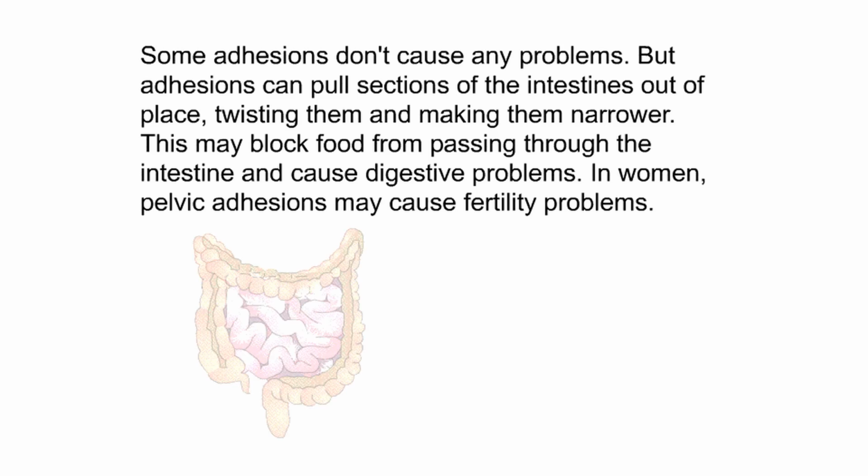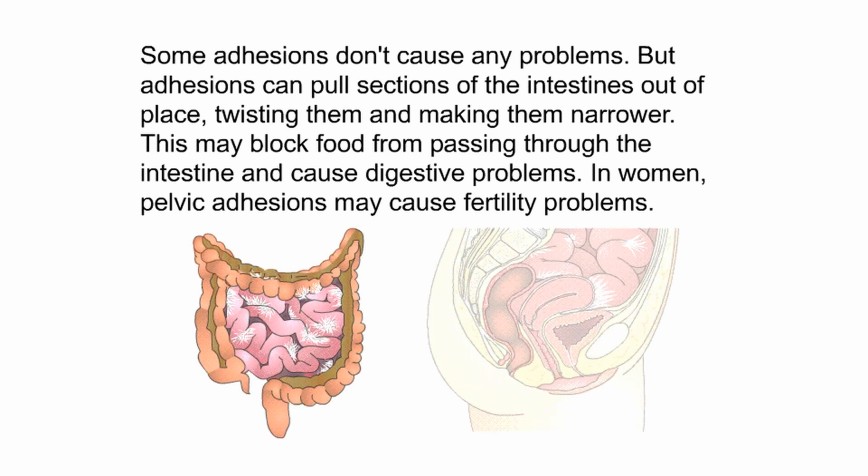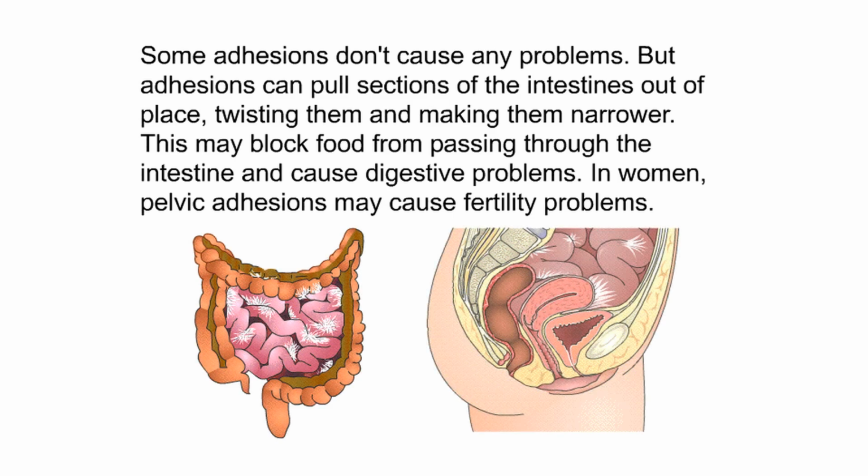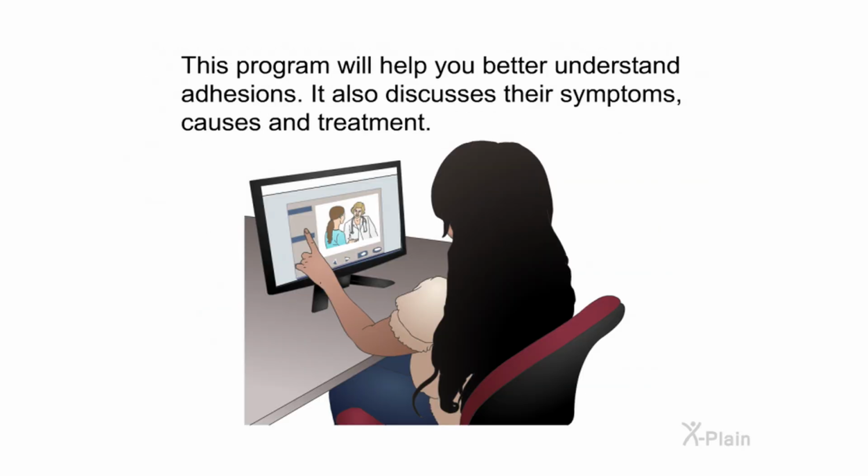Some adhesions don't cause any problems, but adhesions can pull sections of the intestines out of place, twisting them and making them narrower. This may block food from passing through the intestine and cause digestive problems. In women, pelvic adhesions may cause fertility problems. This program will help you better understand adhesions. It also discusses their symptoms, causes, and treatment.